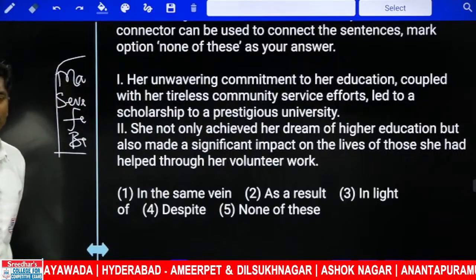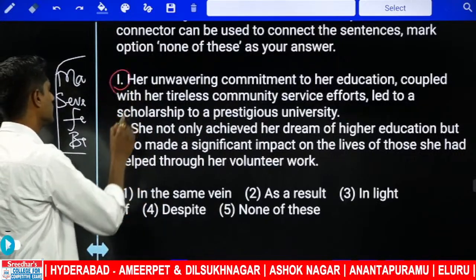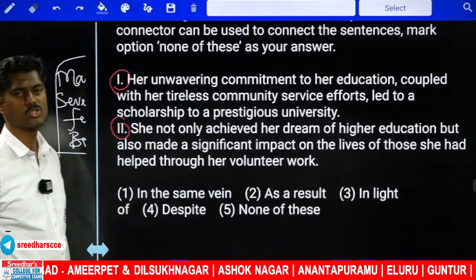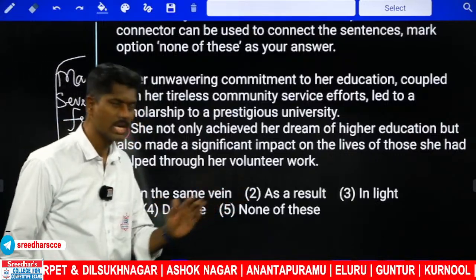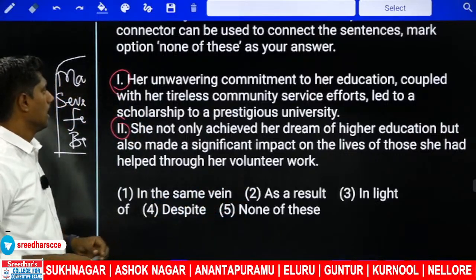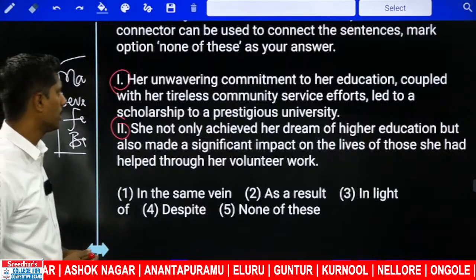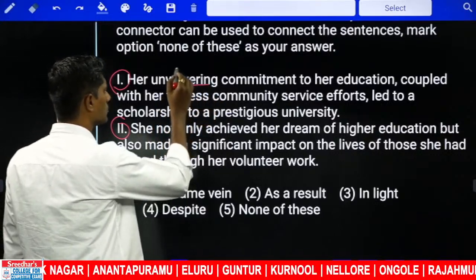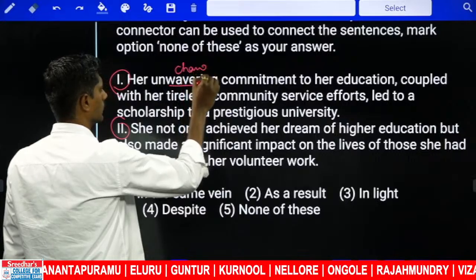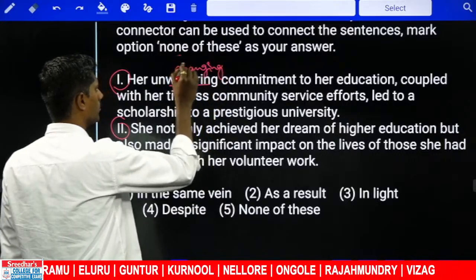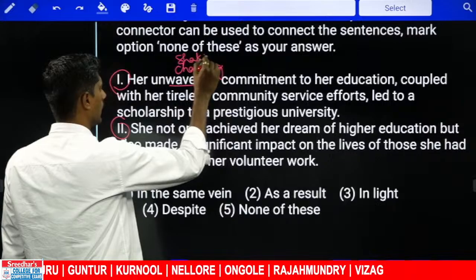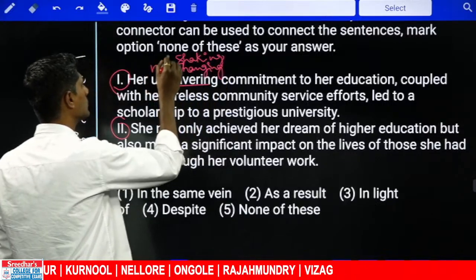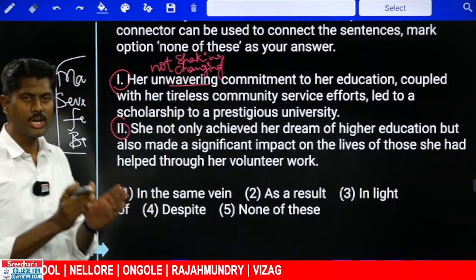Two sentences have been given, sentence 1 and sentence 2. These two sentences must be combined with the help of these connectors. Her unwavering commitment: wavering means shaking, changing, and unwavering means not changing, not shaking, steady.